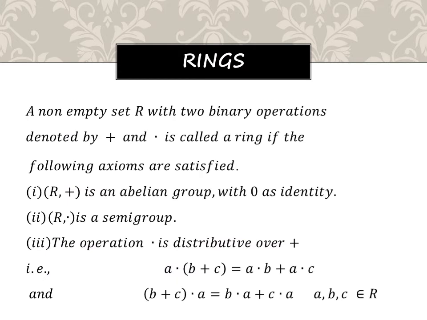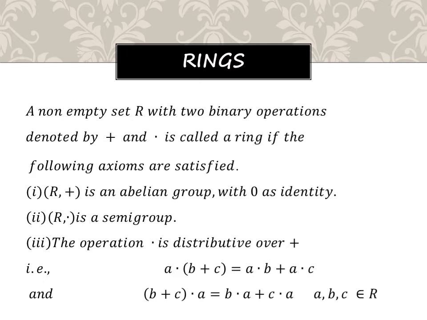Now what is the definition of rings? It's very simple, guys. In our previous unit we discussed groups. What do you mean by group? It must satisfy closure property, associative property, existence of identity and inverse. If it is also commutative, the group is called an abelian group. Am I right or not? In the same way, in rings also we are going to discuss some problems. Here we separately have the operations plus as well as dot, that means addition and multiplication. Additionally, the distributive property is also added. This is the definition of ring.